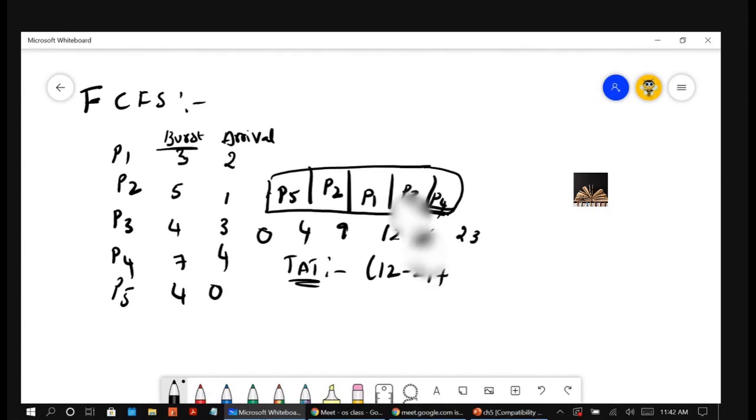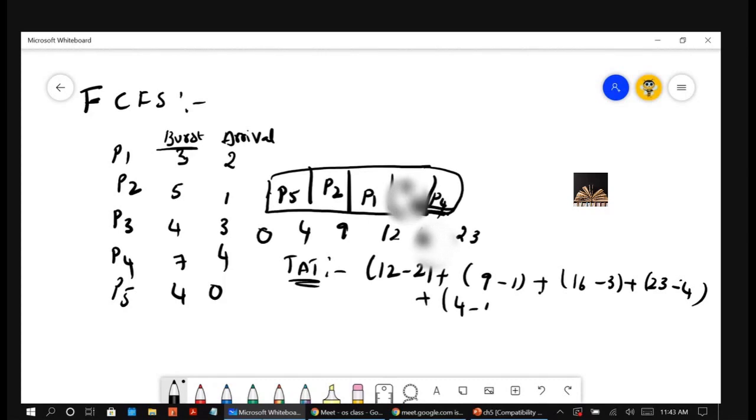For P2, it completed at 9 but arrived at 1, plus for P3, 16 minus 3 because it arrived at 3, plus P4, 23 minus 4, plus P5, 4 minus 0.